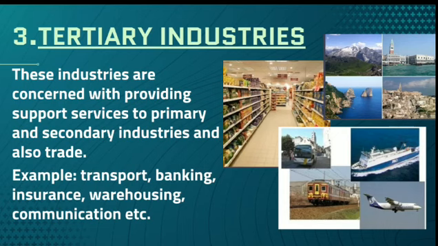Tertiary industries help the primary industries as well as the secondary industries to carry out trade smoothly. For example, they are all the service sectors, the transportation, the banking, the insurance, the warehousing, communication, etc. So all these come under tertiary industries, which will help the trade to move smoothly forward.